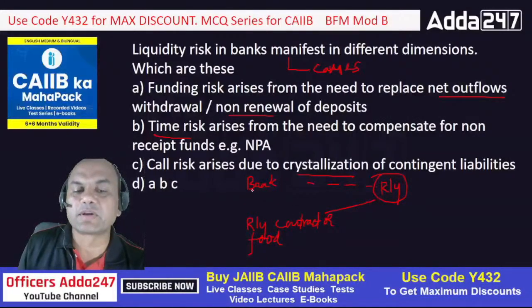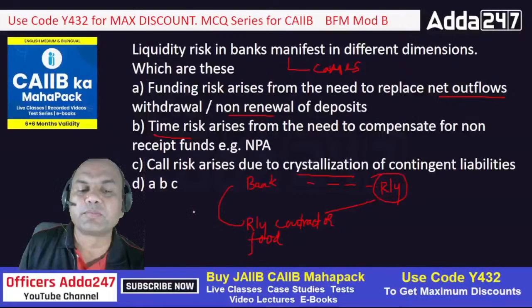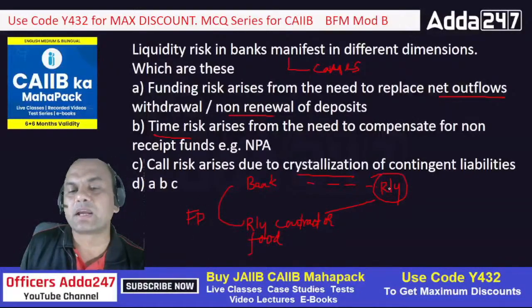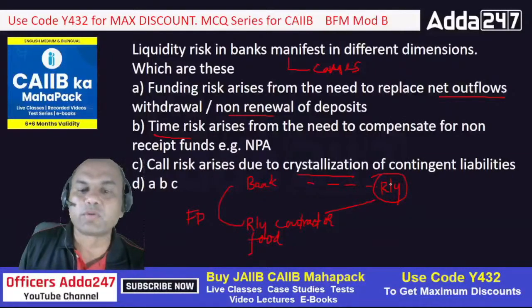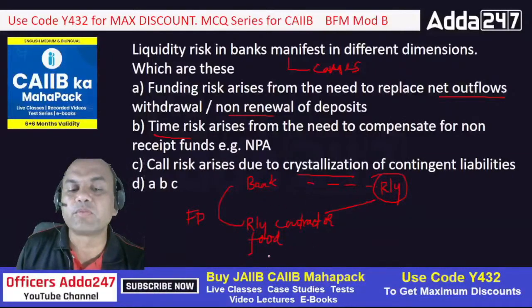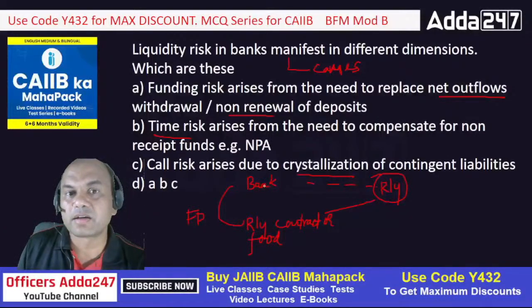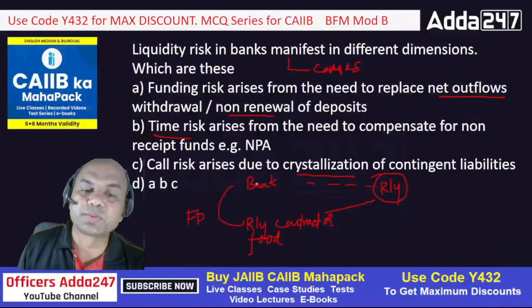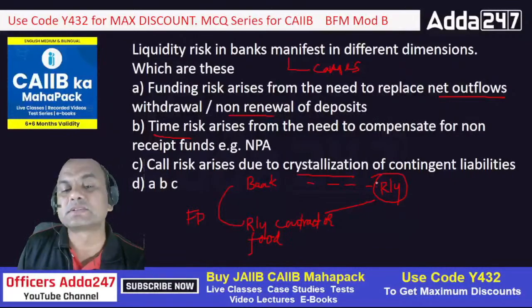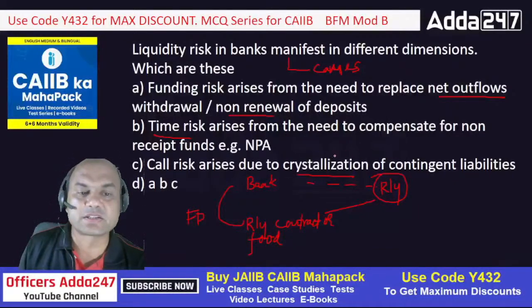So this customer will come to me and give me the FD. Based on this FD, I'll give a bank guarantee to the railways. Now if this guy doesn't perform well, or doesn't satisfy the conditions of the railways, then railways will come to me as a bank and say, this was your guarantee, now pay us because this guy has not performed. Once railways asks me to pay, I'll have to pay under this guarantee. So this is known as crystallization.